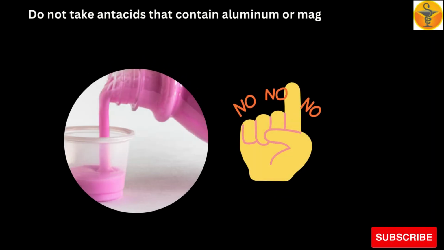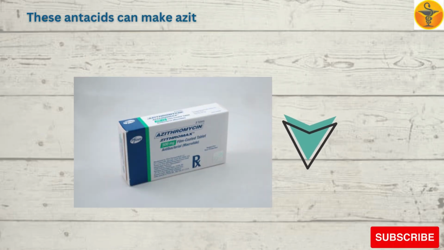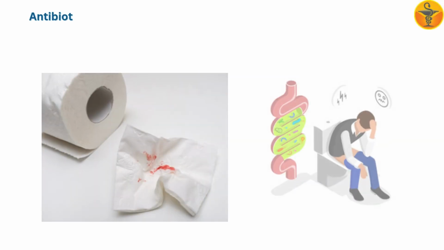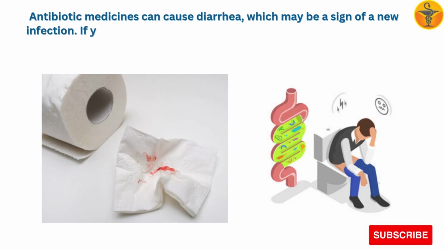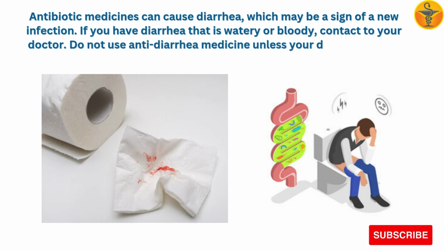What to avoid when taking azithromycin. Do not take antacids that contain aluminum or magnesium within 2 hours before or after you take azithromycin. These antacids can make azithromycin less effective when taken at the same time. Antibiotic medicines can cause diarrhea, which may be a sign of a new infection. If you have diarrhea that is watery or bloody, contact your doctor. Do not use anti-diarrhea medicine unless your doctor tells you to.